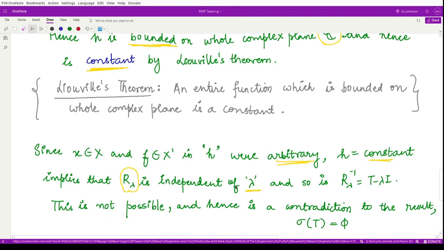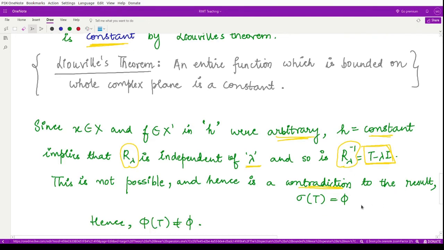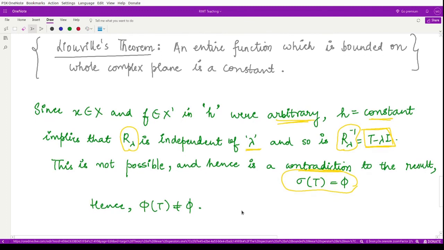And if this is independent of lambda, that means the inverse operator is also independent of lambda. And what is the inverse operator of this? That would be T minus lambda I. So that would also be independent of lambda. But from here you see that this is not independent of lambda. So we have a contradiction to the assumption that the spectrum is an empty set. Hence the spectrum here is not empty, and this is what we were required to prove here.